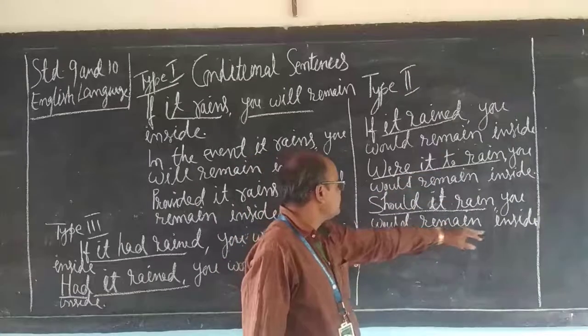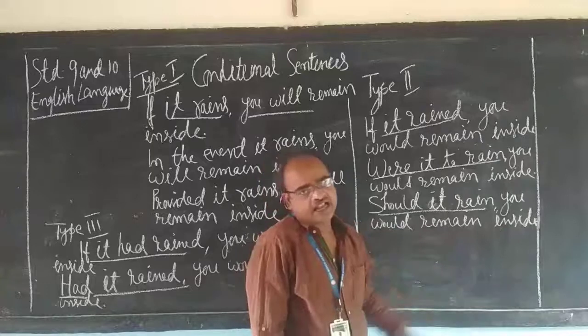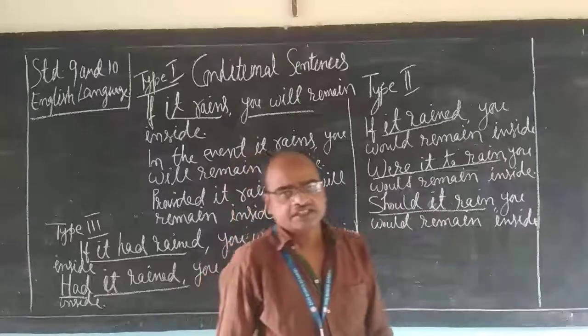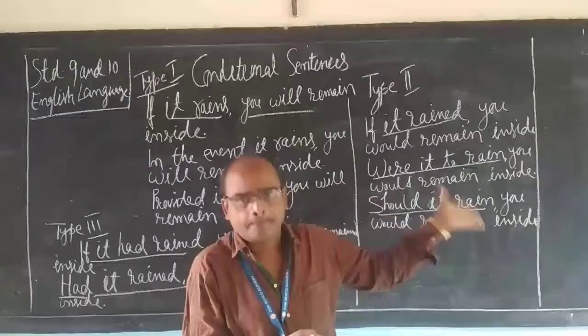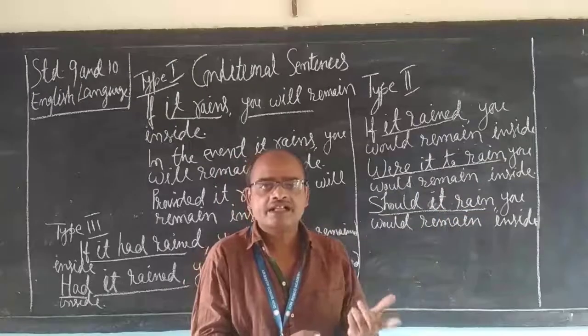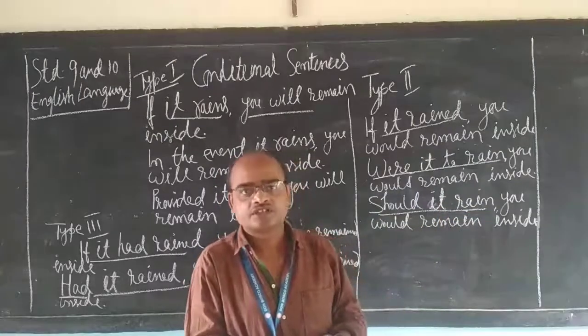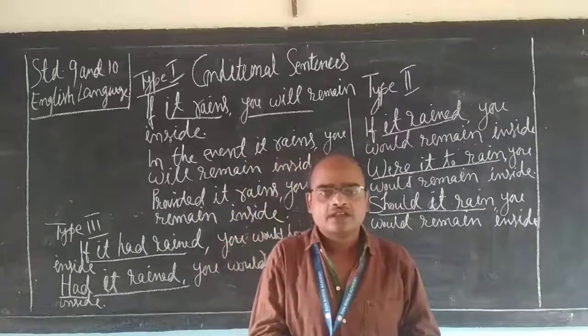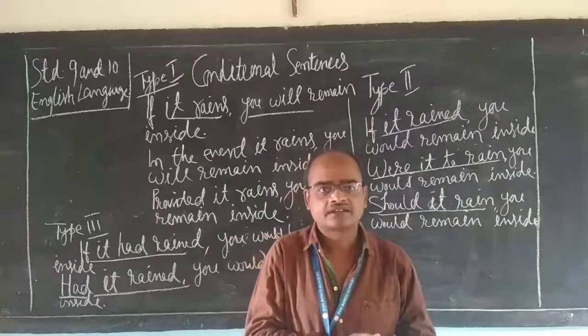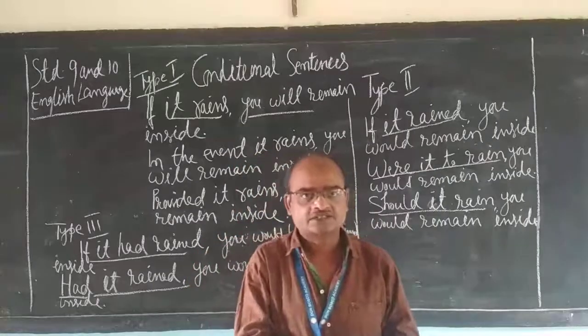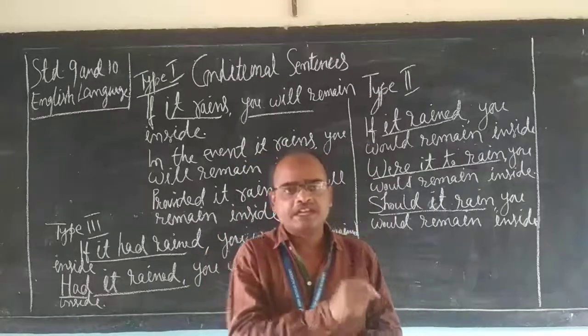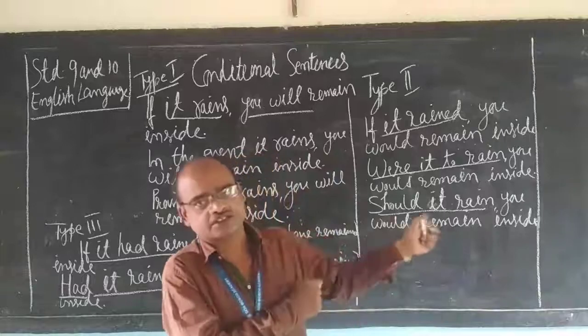You would remain inside. Another example I give you: if he came, I would help him. So, should he come, I would help him. If you helped me, I would do that project. So, should you help me, I would do that project.